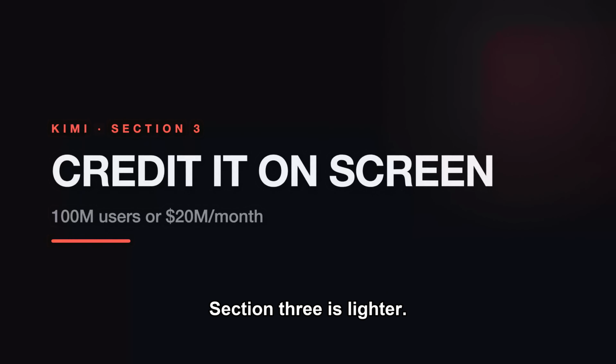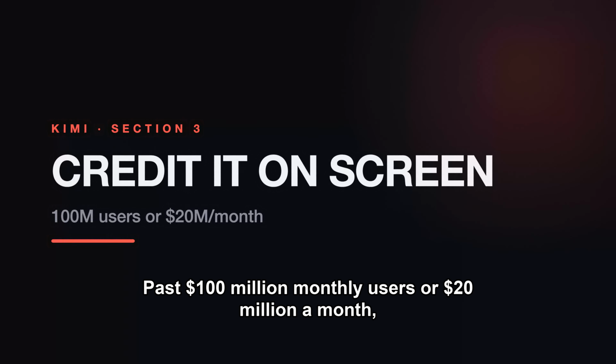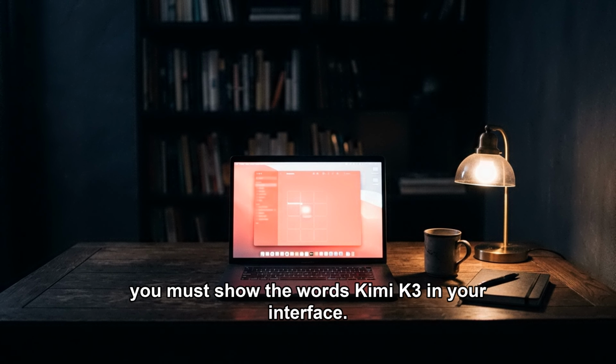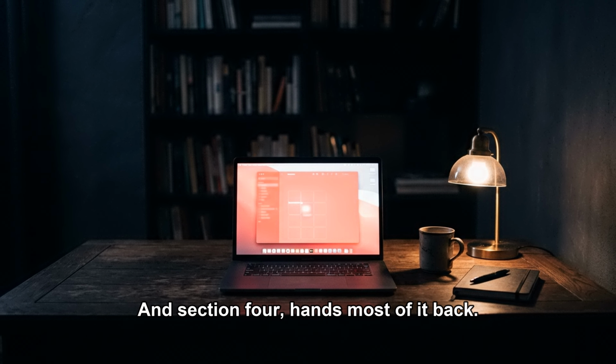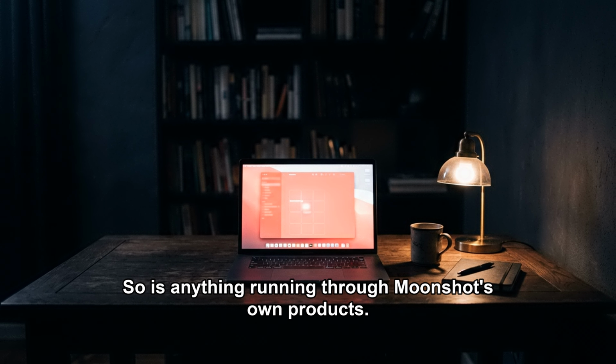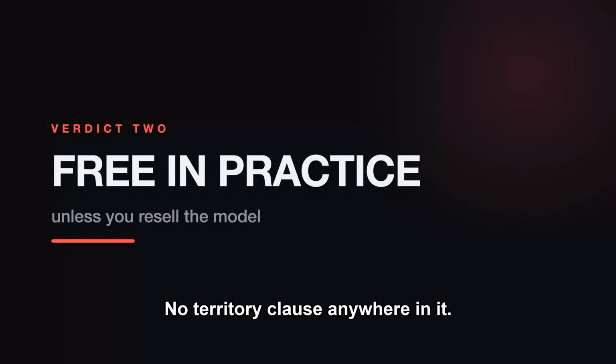Section 3 is lighter. Past 100 million monthly users, or $20 million a month, you must show the words Kimi K3 in your interface. And Section 4 hands most of it back. Internal use is exempt from both. So is anything running through Moonshot's own products. No territory clause anywhere in it. For almost everyone watching, Kimi behaves exactly like MIT.